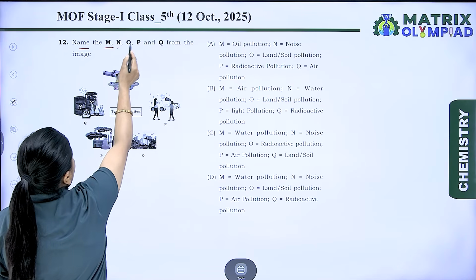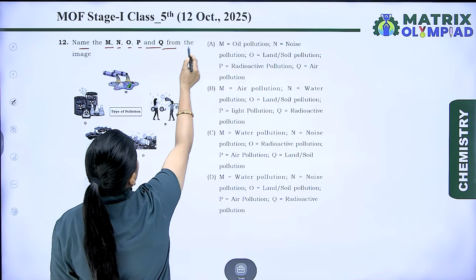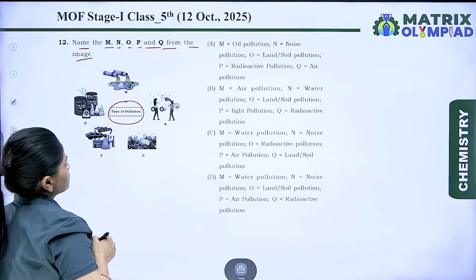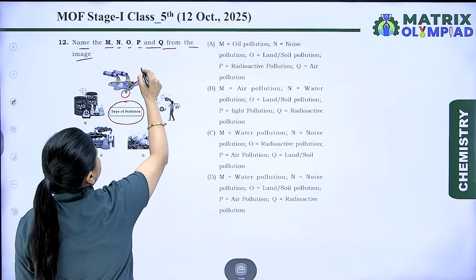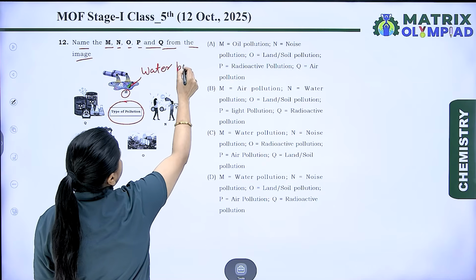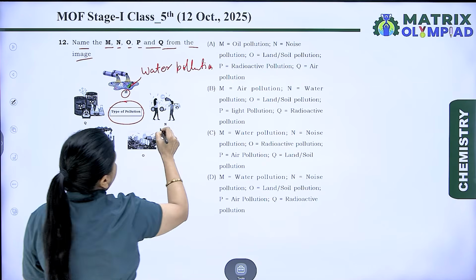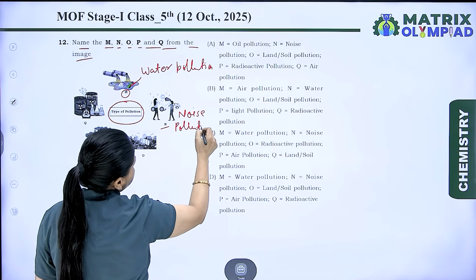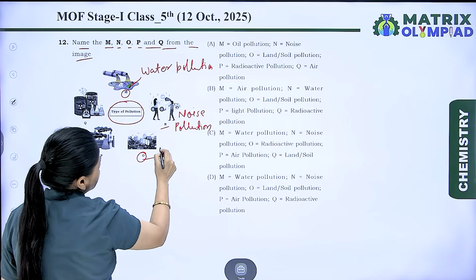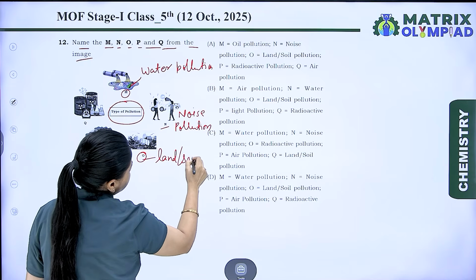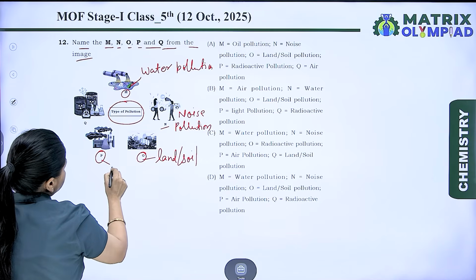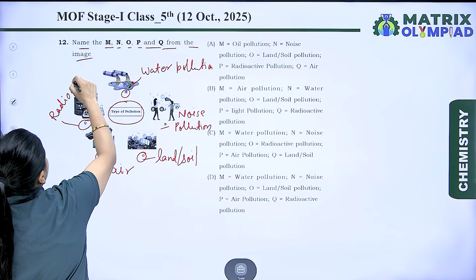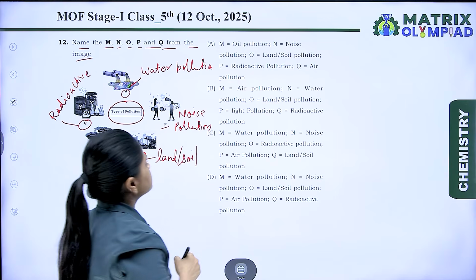Name M, N, O, P and Q from the image. And the image is about the types of pollution, where M is water pollution, N is noise pollution, O is land or soil pollution, P is air pollution, Q is radioactive pollution. So let's discuss the options.